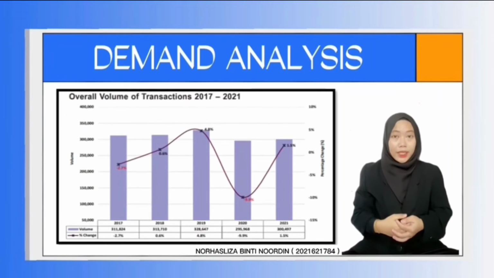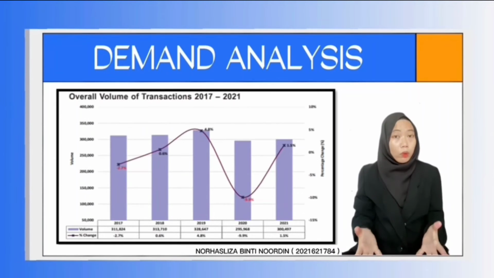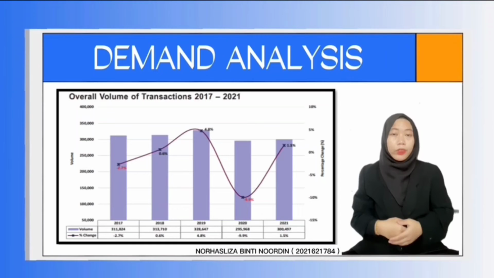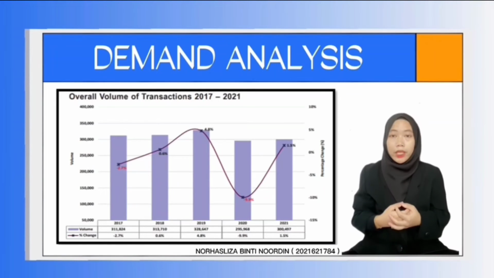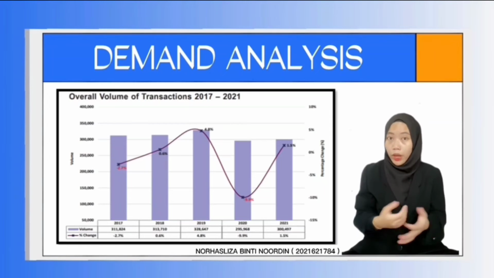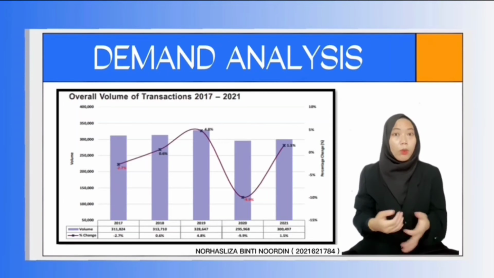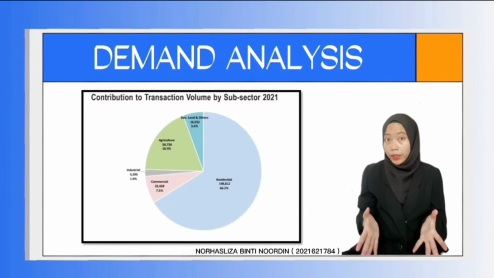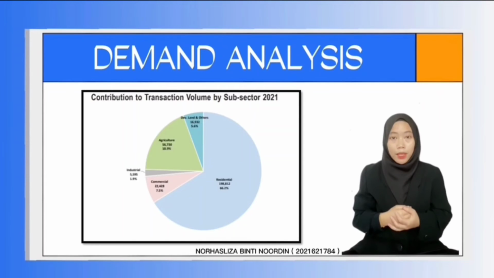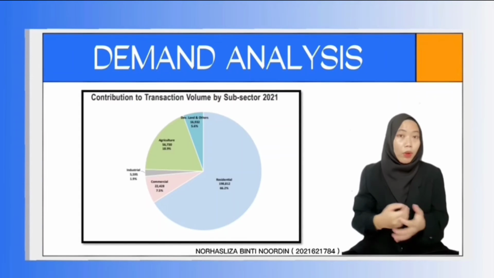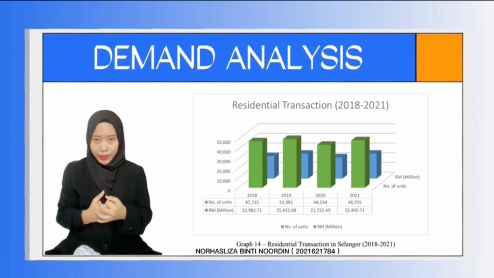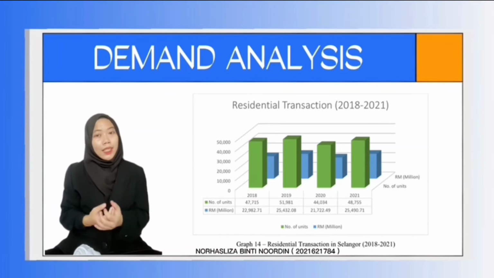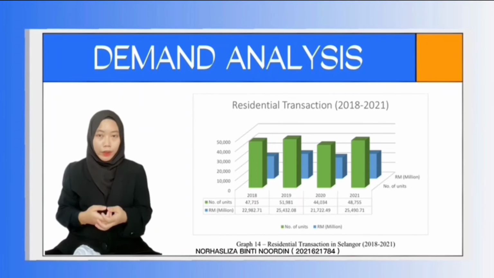The overall performance of the real estate market improved slightly in 2021. 145 billion worth of transactions totaling more than 300,000 were recorded, representing an increase of 21.7% in value and 1.5% in volume over the previous year, where the total real estate market was driven by the residential subsector, which contributed 66.2% of its volume. Meanwhile, residential property in Selangor recorded 48,755 transactions that totaled the amount of 26.49 billion in the review period 2021.